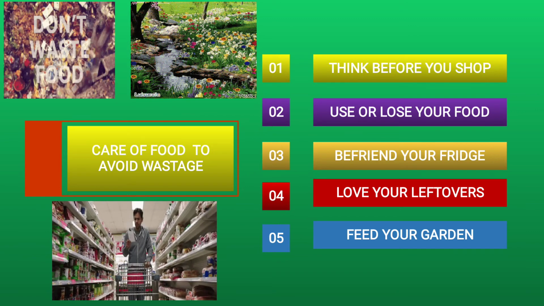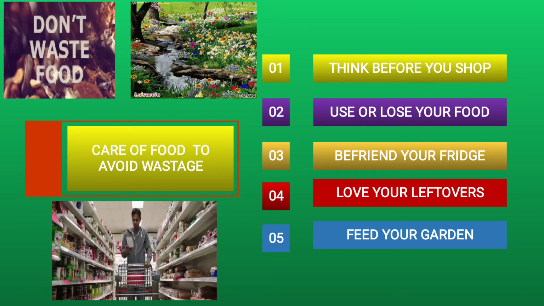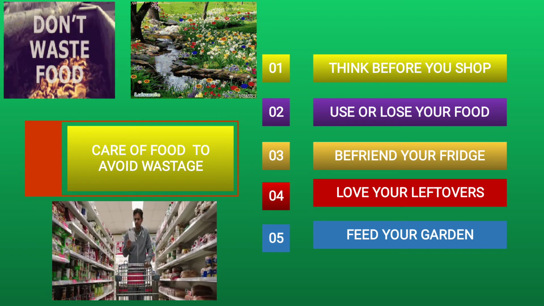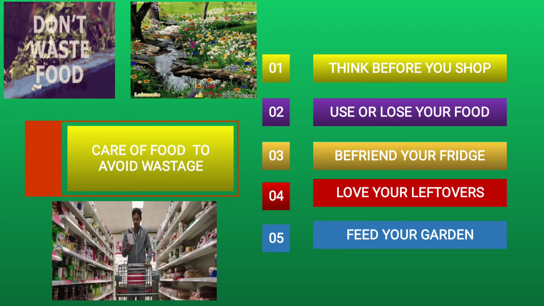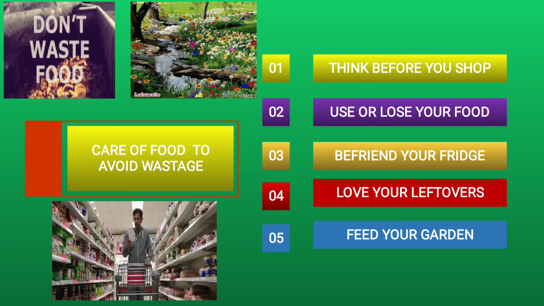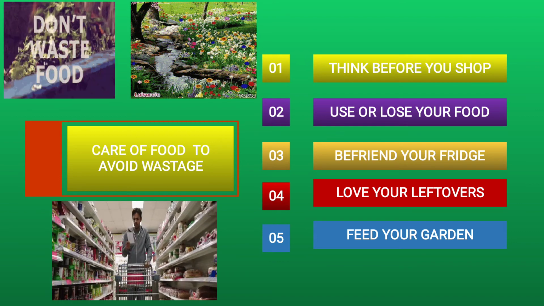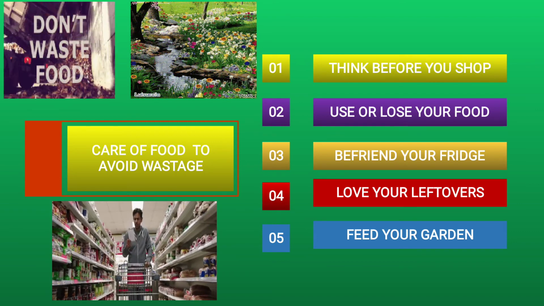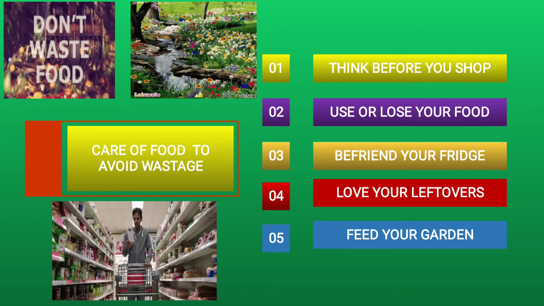The last is feed your garden. Now we have to use our household waste. What comes in household waste? Like vegetable and fruit peels, tea bags, eggshells, paper, etc. Now how will we use this? With the help of composting. Now what is composting?